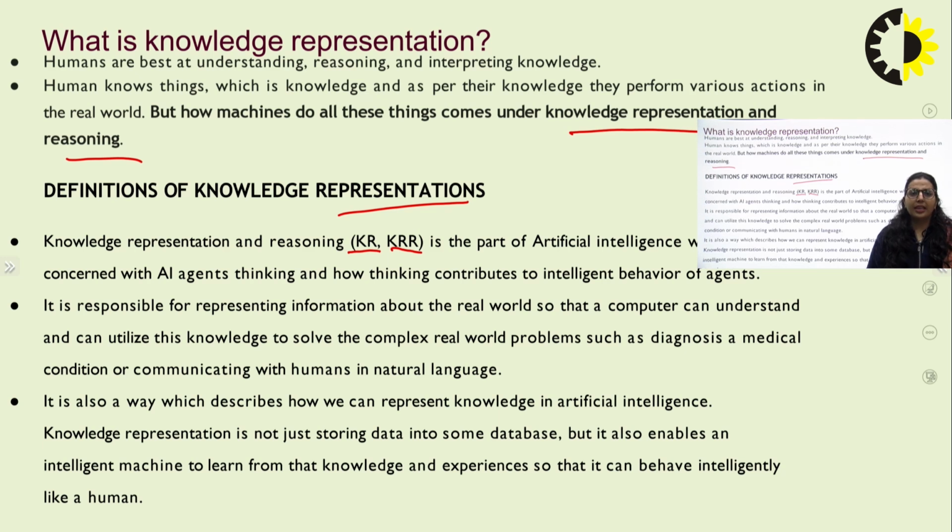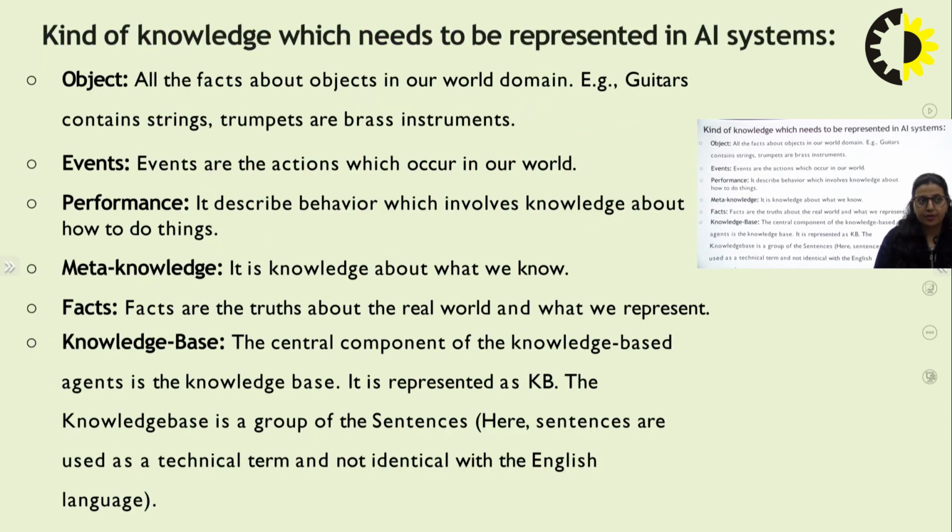There are various techniques of knowledge representation which I will cover in the coming lecture. It is a way by which we can represent knowledge in artificial intelligence, which is just storing the data in some kind of database, which can be used whenever there is a need. The intelligent machine has the capability to learn from that knowledge and can create its own knowledge on the basis of those experiences and behaviors.